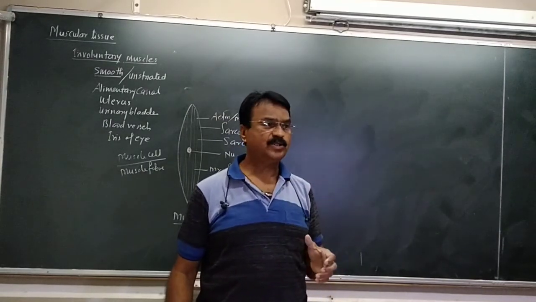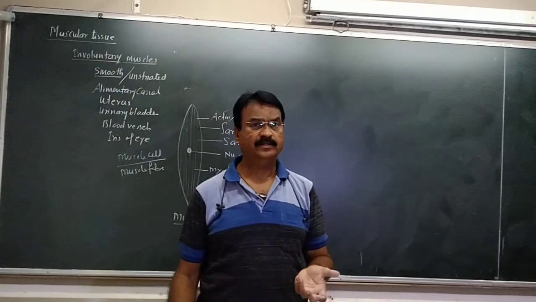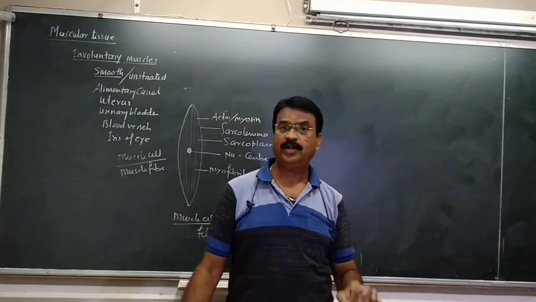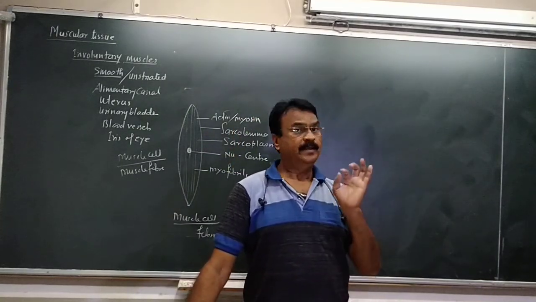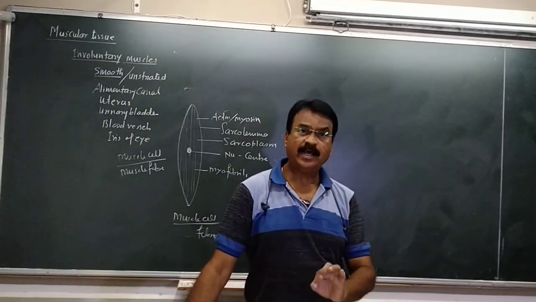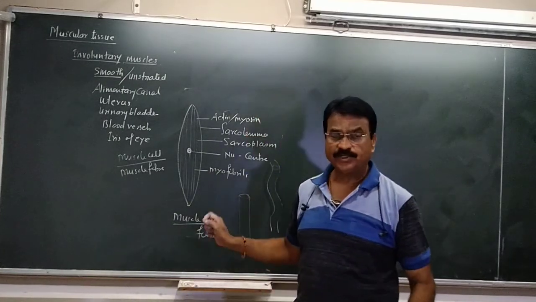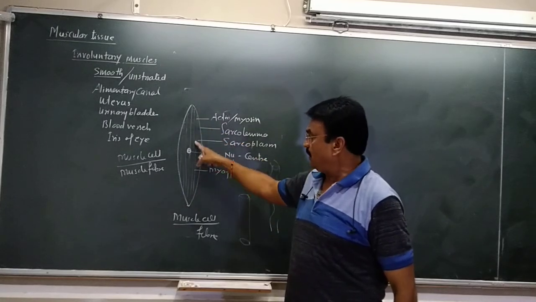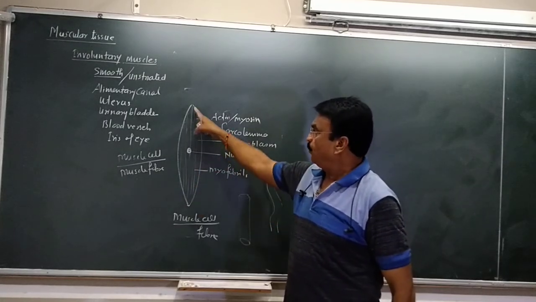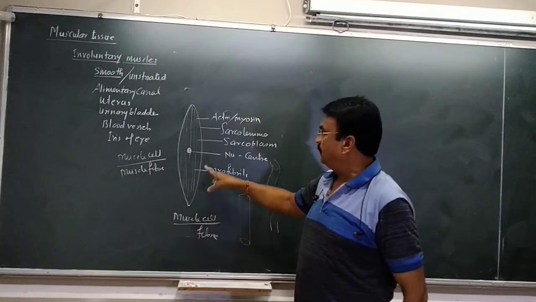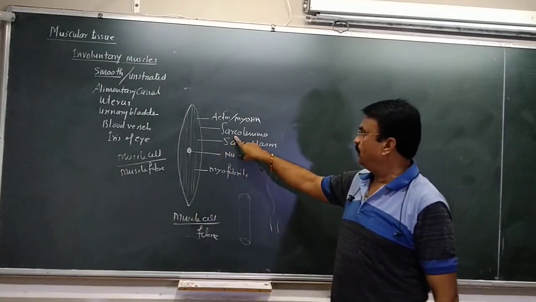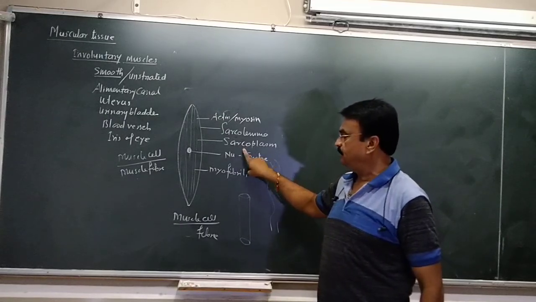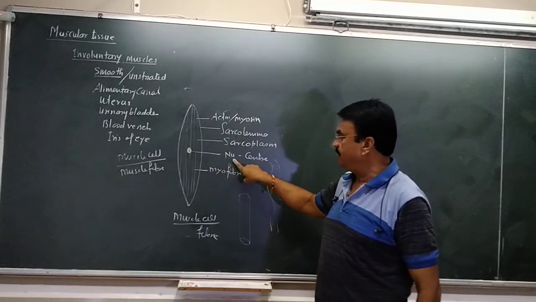So those muscles which work independently without your will are called the smooth muscles. They are called involuntary muscles. Involuntary muscles are made up of cells which are called muscle fibers. Muscle fibers are elongated, pointed at both ends. The outer covering wall is called sarcolemma. The fluid which is present is called sarcoplasm. The nucleus is in the center.